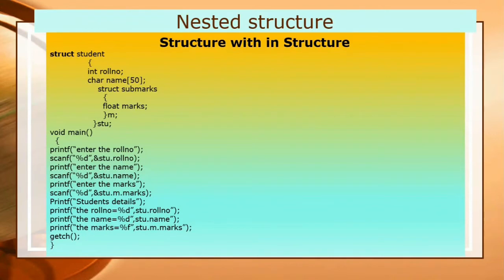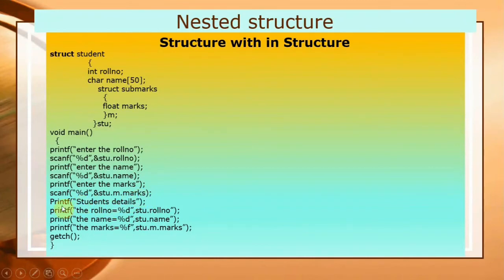And the value, how you can initialize value in the structure. So you can see in the line scanf %d ampersand stu, that is a student's variable, and dot m, that is of subject marks variable. So like this you can scan the value. So the marks will be stored at the location of float type, that is at the location of marks.